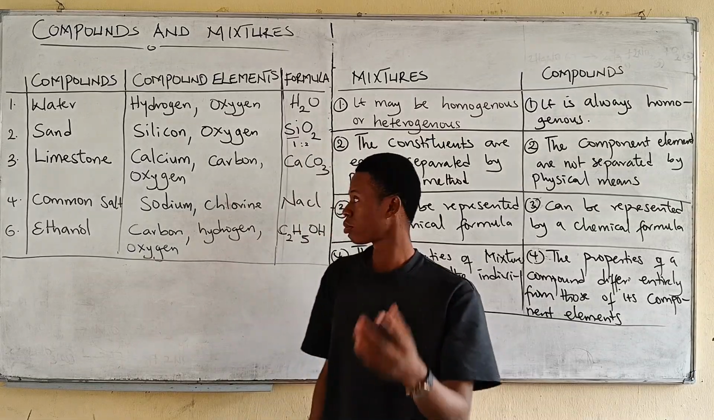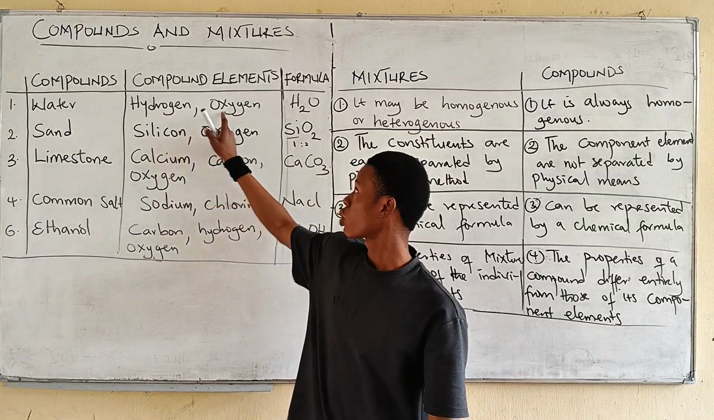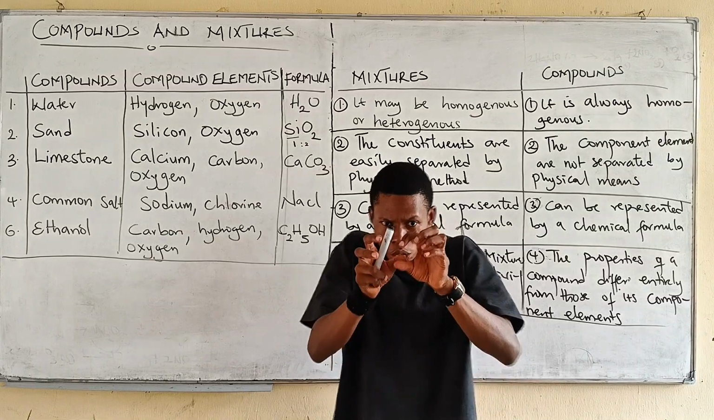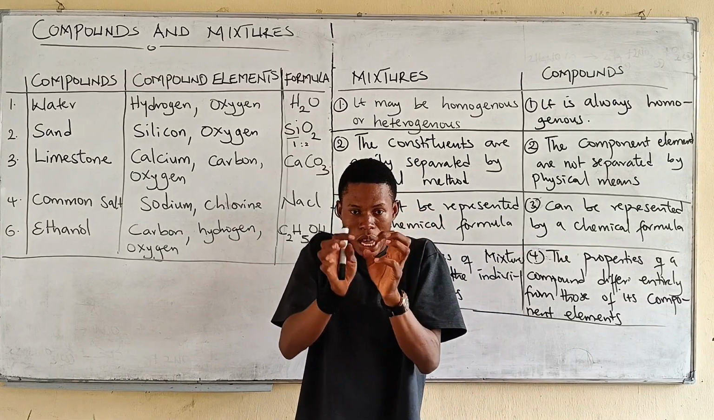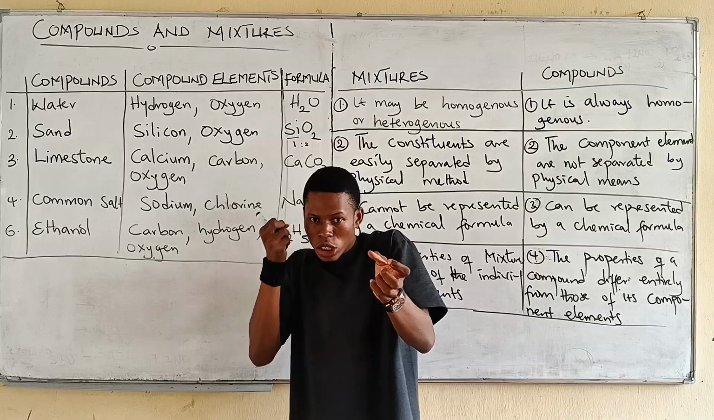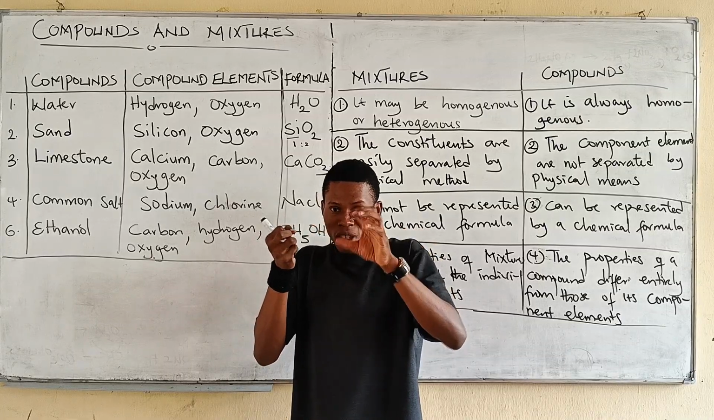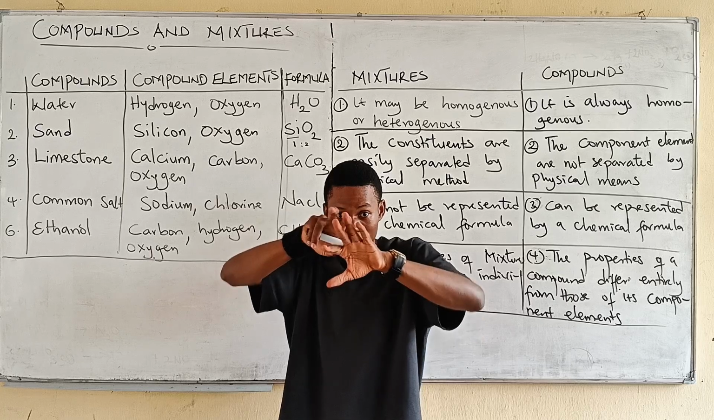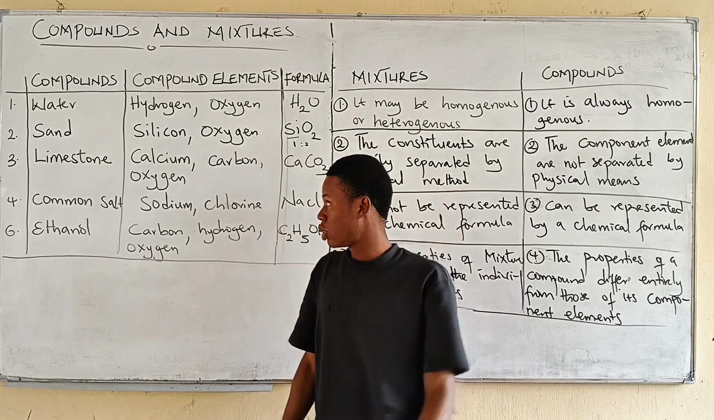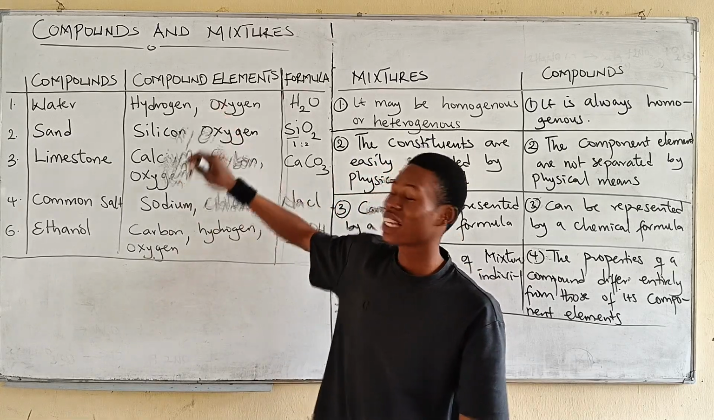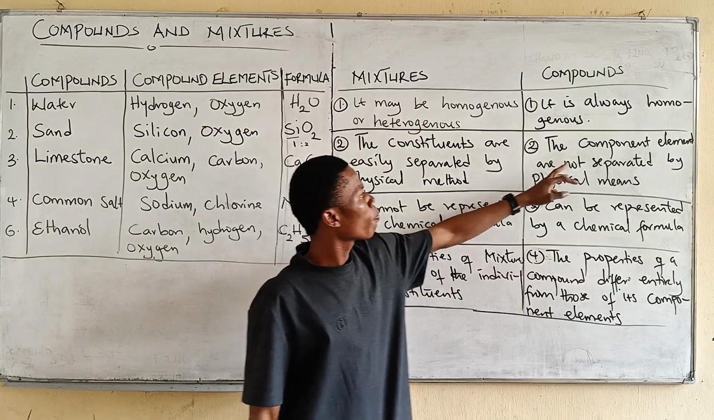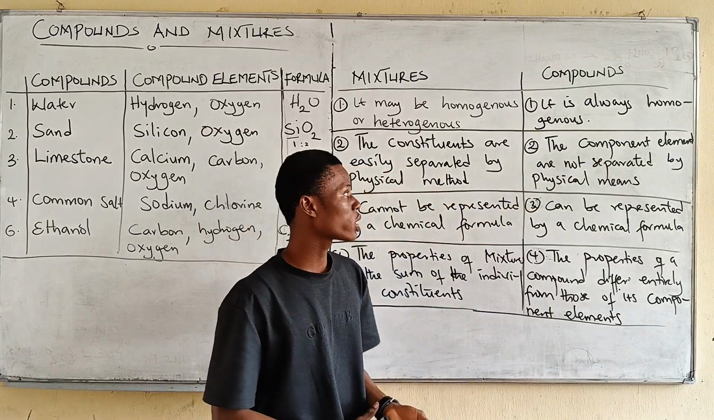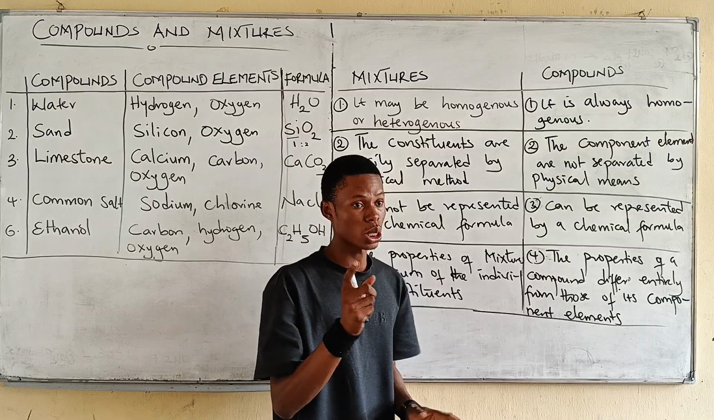If I give you water, water we say is hydrogen and oxygen, H2O. If I give you a cup of water, can you look at the cup of water and separate the hydrogen from the oxygen? Or have you ever fetched water before and you see hydrogen floating one side, oxygen floating one side, and you can easily separate them, except you're a magician. So that cannot be possible. So the component elements of a compound are not separated by physical means.